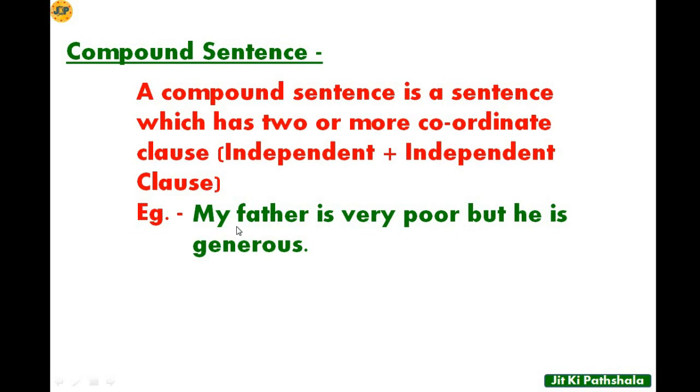So here, my father is very poor, it's very simple, and we can say that this is an independent clause as we can clearly understand what it is expressing. My father is very poor. So this is an independent sentence. And the next sentence, he is generous. This is also an independent sentence as it clearly gives us the meaning that my father is generous. So in this way, when you combine two sentences with a conjunction, this is what a compound sentence is.